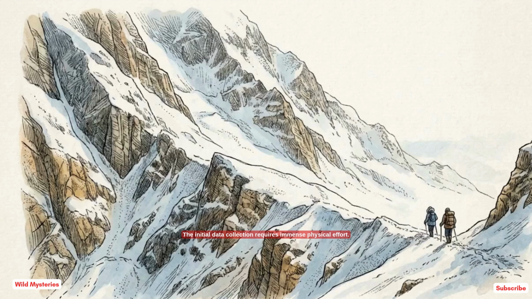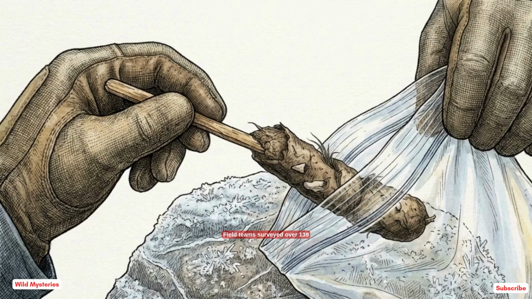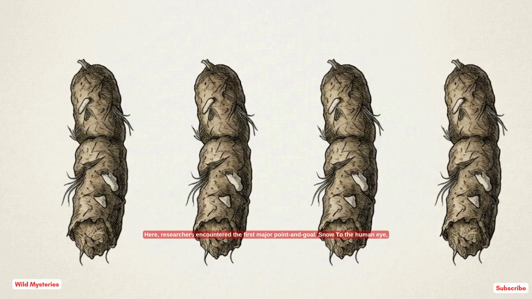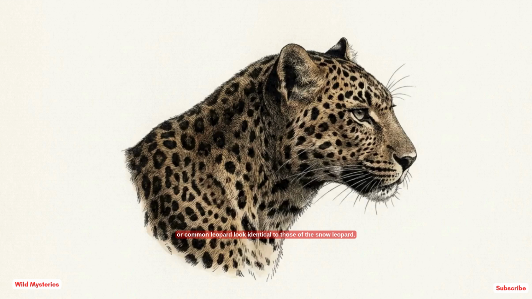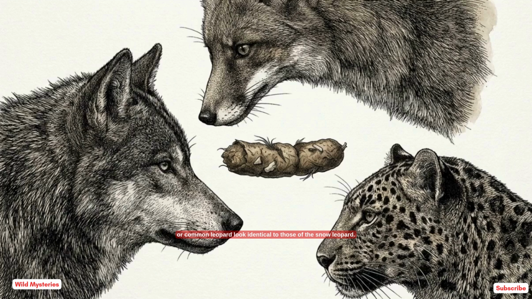The initial data collection requires immense physical effort. Field teams surveyed over 139 kilometers of high-altitude trails, gathering hundreds of putative scat samples. Here, researchers encountered the first major point of failure. To the human eye, scats left by sympatric mountain predators like the Tibetan wolf, red fox, or common leopard look identical to those of the snow leopard.